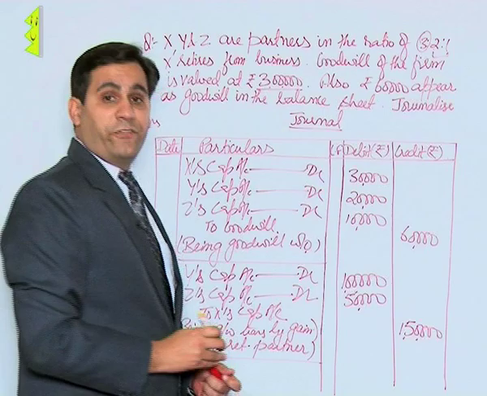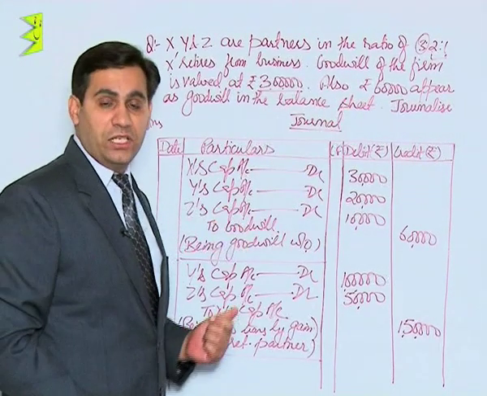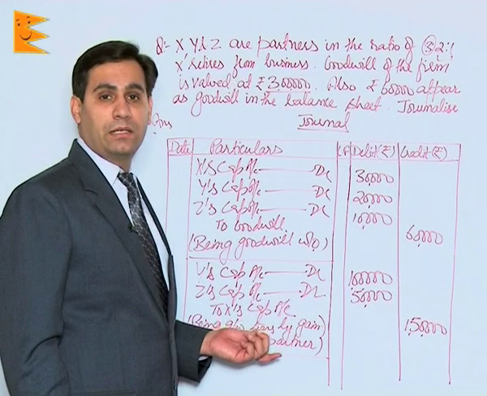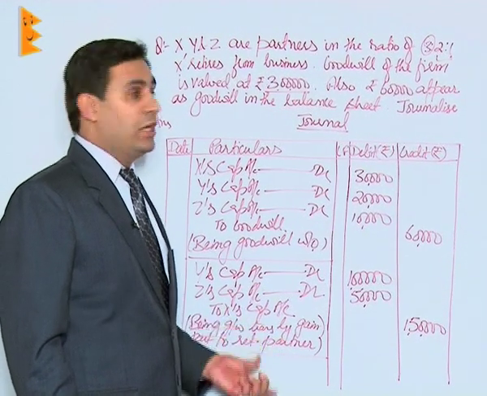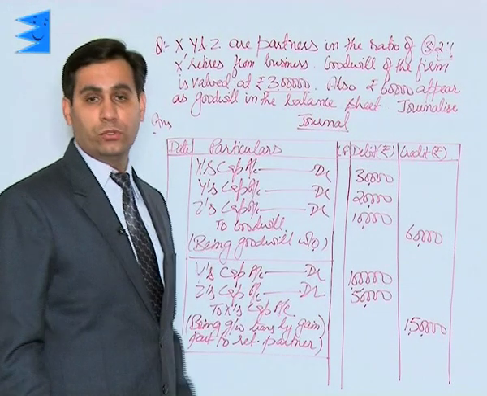So now students, the first entry that we have done is to write off the amount that was appearing in the balance sheet, and the second one is to provide the retiring partner with his share of goodwill which would be paid by the remaining partners Y and Z in their gaining ratio of 2 is to 1.